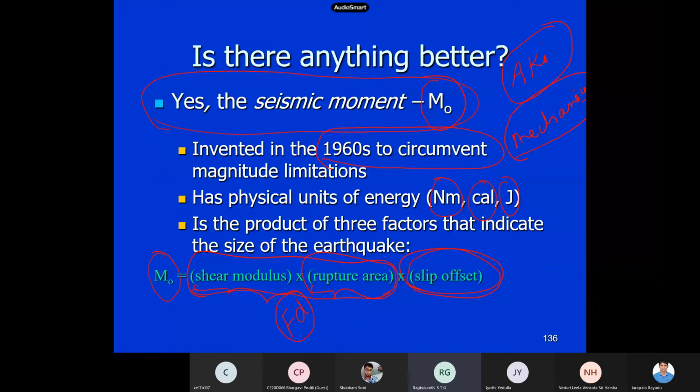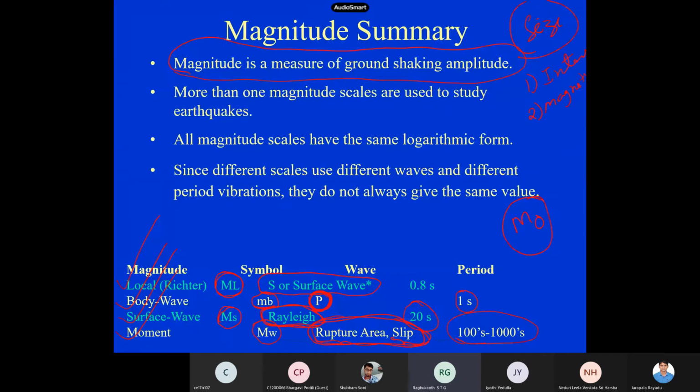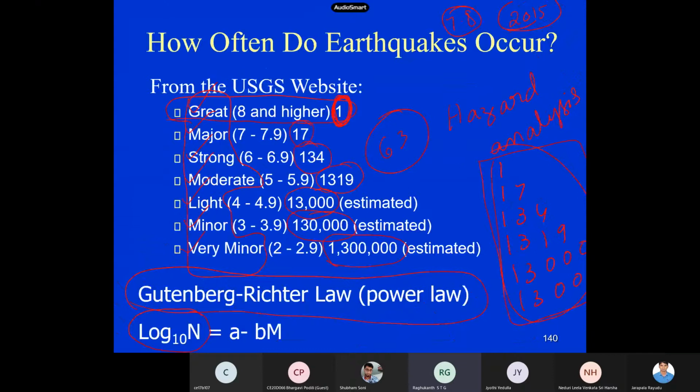This is the final definition of moment magnitude. This is the definition of seismic moment: shear modulus, rupture area, and then slip offset. It is like force into lever arm, and then you take the logarithm and you get this moment magnitude. So this is what we discussed in our last class.